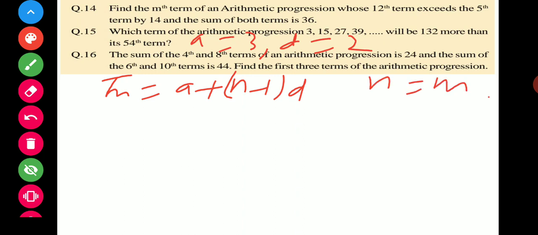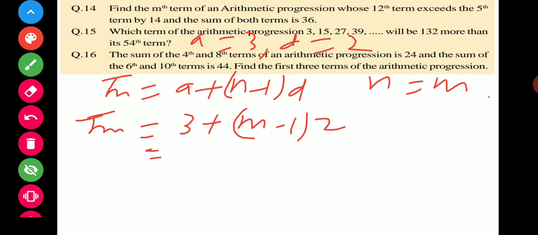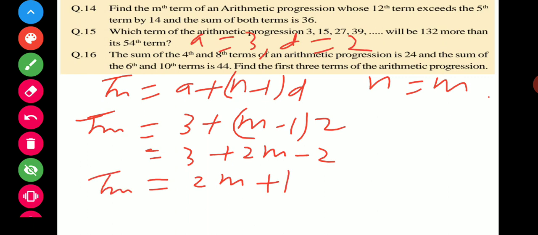So you can put here Tm is equal to a is 3 plus m minus 1 into d is 2. So it becomes 3 plus 2m minus 2. So 2m plus 1. So that is your mth term and it's your answer.